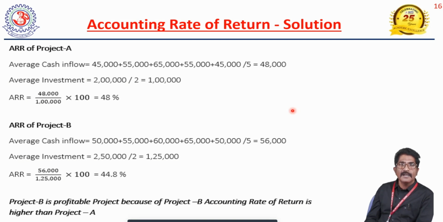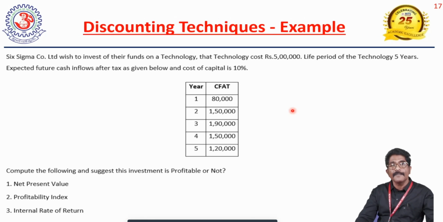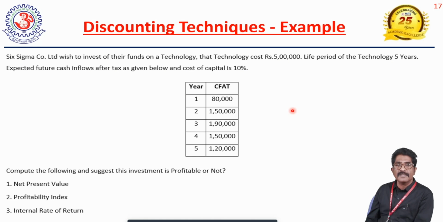So that is the accounting rate of return. Based on the rate of return we can take the decision; based on the time period, how much time it takes to recover our initial investment, we can apply the payback period. And coming to the next one, discounting techniques. We already told what the differences are. The major difference between the traditional method and the modern method is that the traditional method ignores the time value of money, while the modern methods consider it. So while taking the investment decision, time value of money definitely plays a vital role. So what do you mean by time value of money?